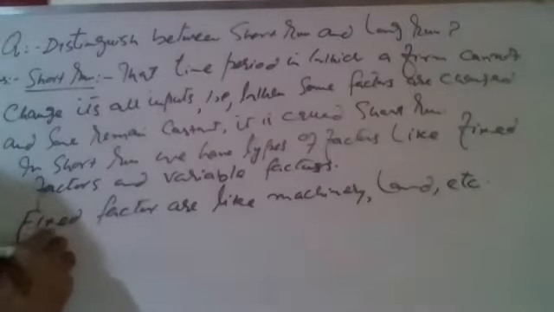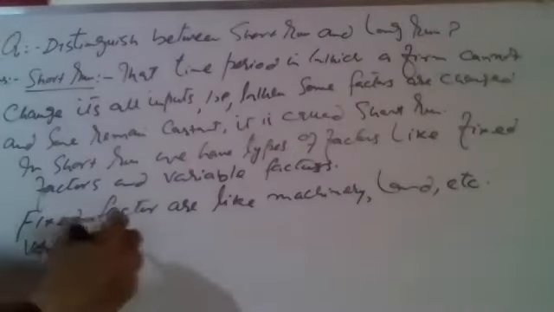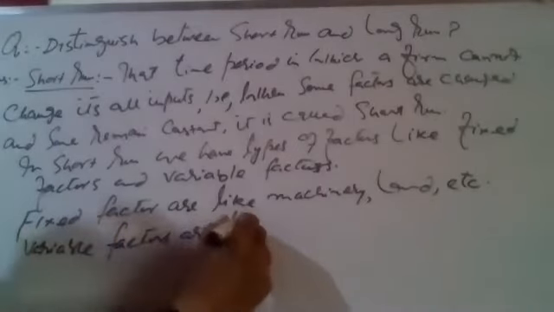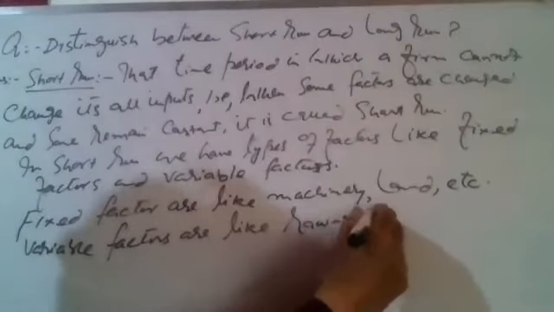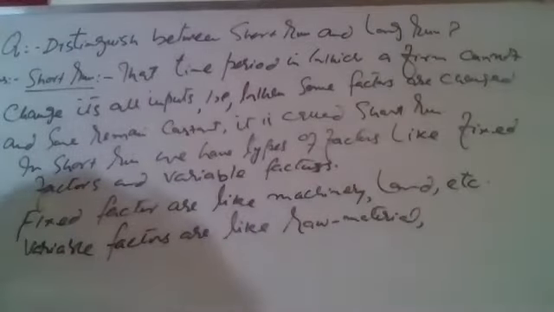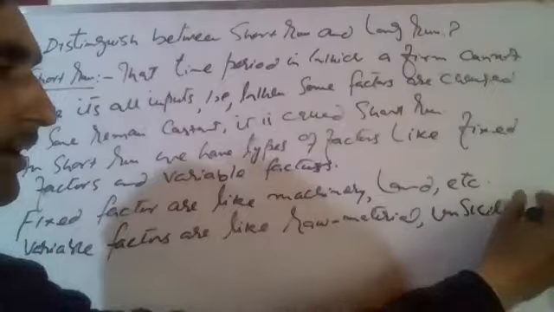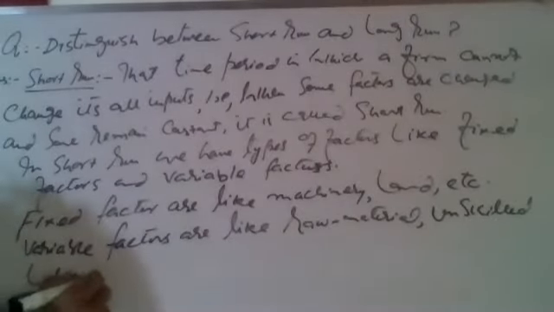And variable factors are those which can be easily increased or changed in a short span of time, like raw material, unskilled labor.